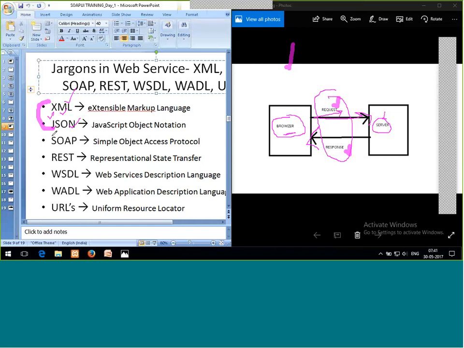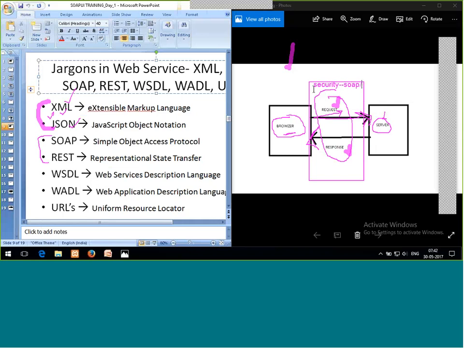So where do SOAP and REST fit? If I want to send my request and get back the response, surely we need security as well, right? So for security purposes, we use SOAP and REST.